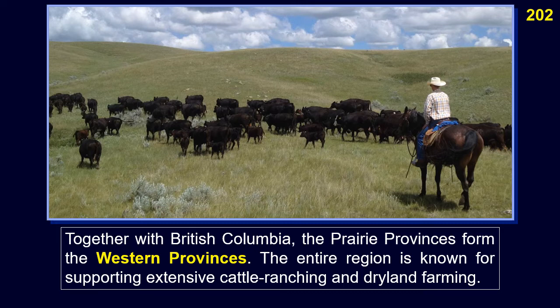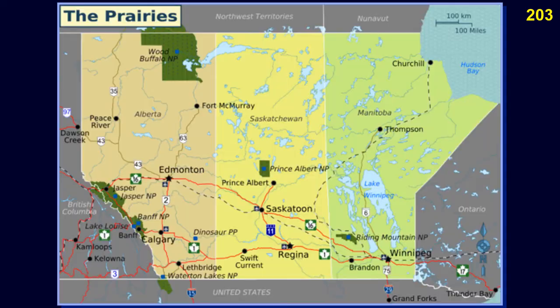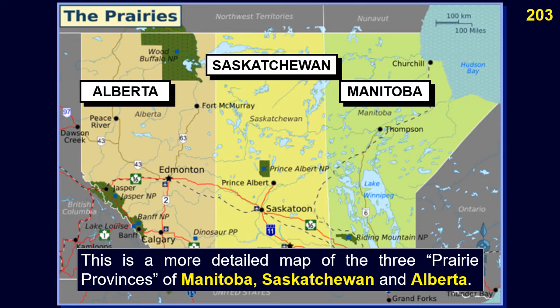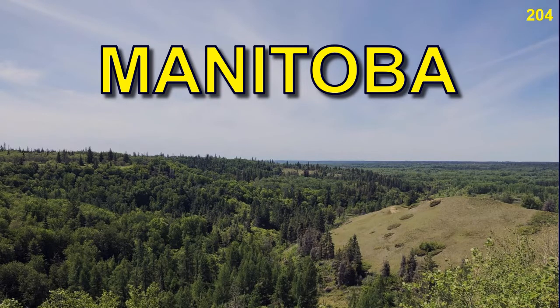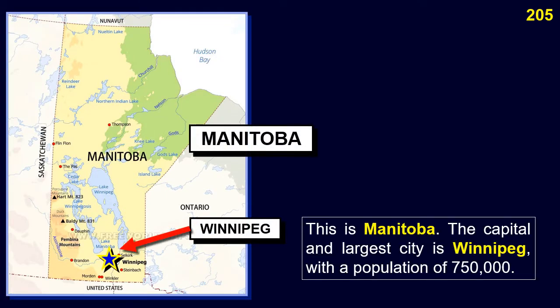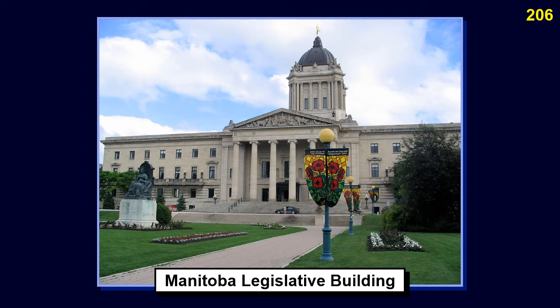The entire region is known for supporting extensive cattle ranching and dry land farming. This is a more detailed map of the 3 Prairie Provinces, Manitoba, Saskatchewan, and Alberta. Manitoba. This is Manitoba. The capital and largest city is Winnipeg, with a population of 750,000. This is the Manitoba Legislative Building.